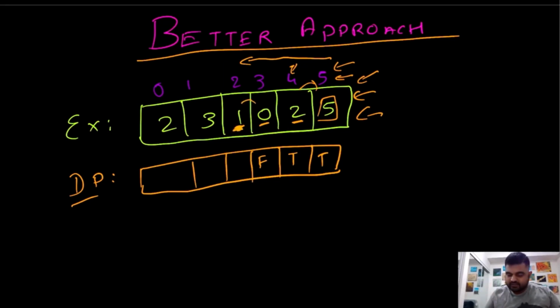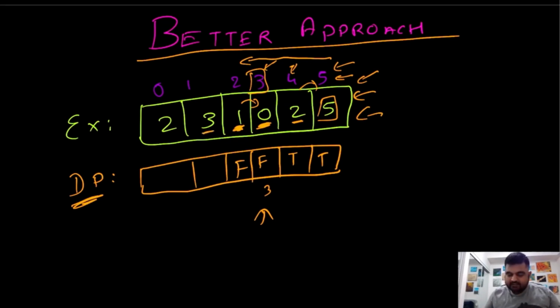So with one jump, we can only end up at this third index. Now we only need to check in this DP array for this third index if the value is true or false. In this case, this is already false, which means that the maximum we can get to is this third place. From this third place, we can't go anywhere, so we don't even need to check these values. We can only check this DP table, and we can conclude that no, we can't go anywhere forward. So we will put a false over here as well.